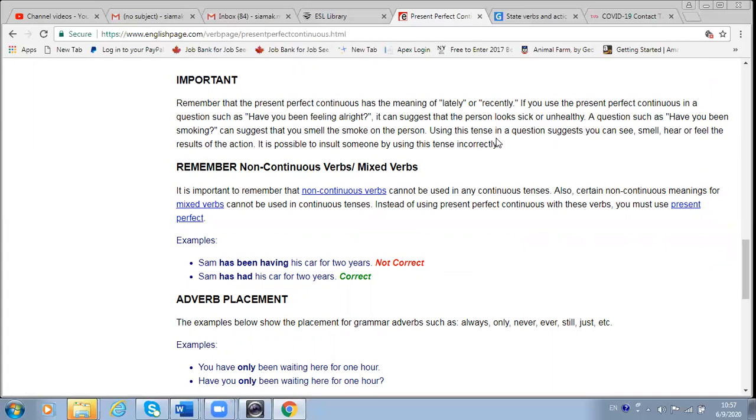Using this tense in a question suggests you can see, smell, hear, or feel the results of the action. It is possible to insult someone by using this tense incorrectly. So be careful: when you are using present perfect continuous, it means that you have seen the results of something, and then you're asking.